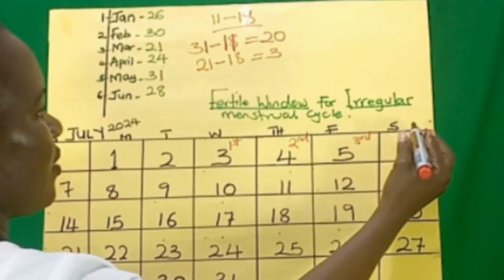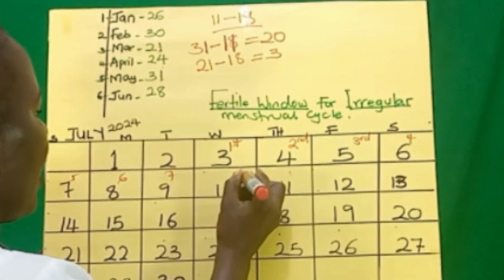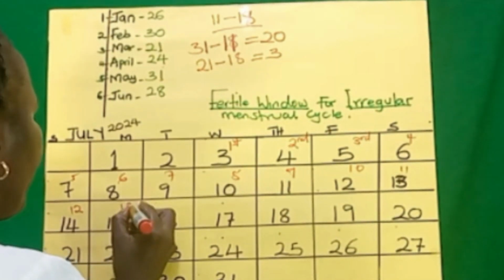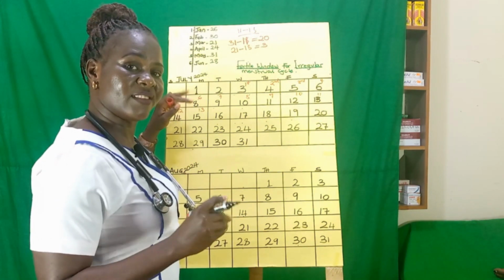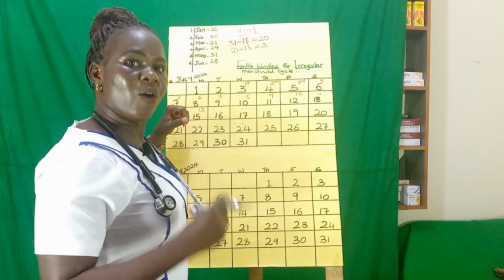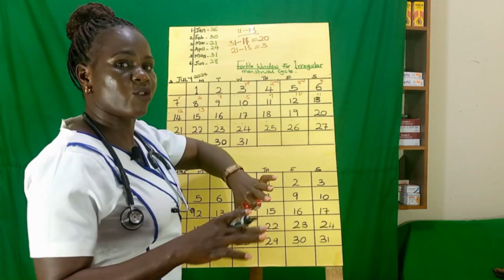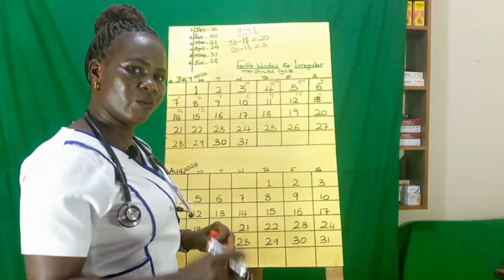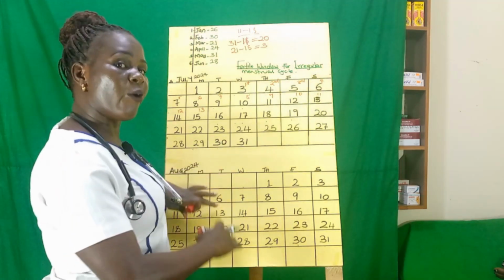So this is the third day, fourth, fifth, sixth, seventh, eighth, 9, 10, 11, 12, 13. You continue counting these days irrespective of the number of days she has had her period. Period days are different from cycle length. Maybe she had her period up to day 4 and it stopped, but you don't stop counting. You continue counting up to the last day before she sees her period blood for the next month.